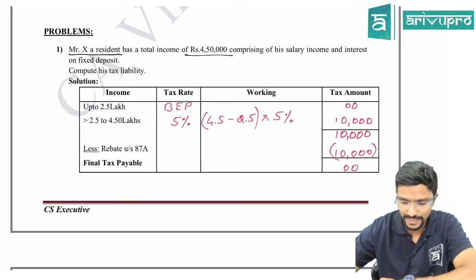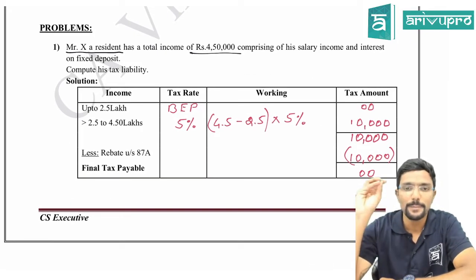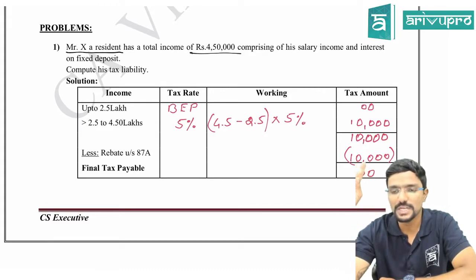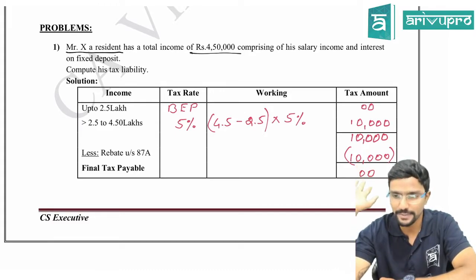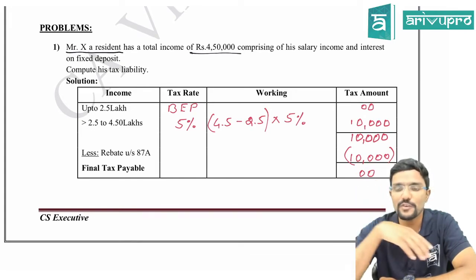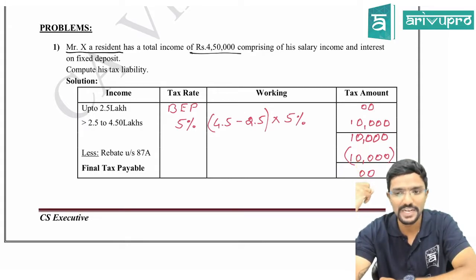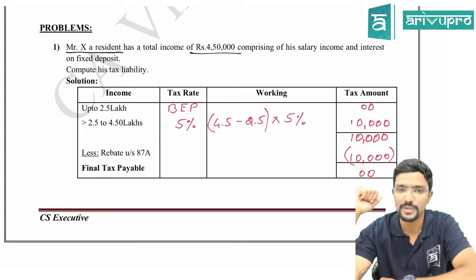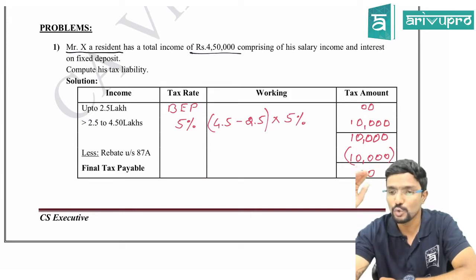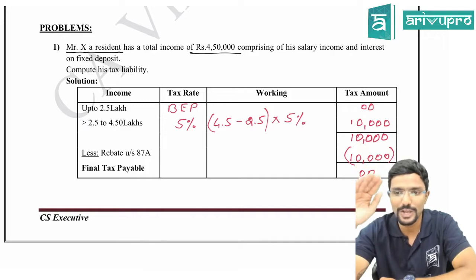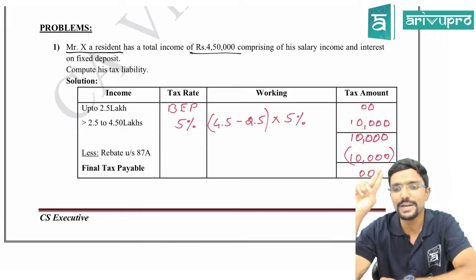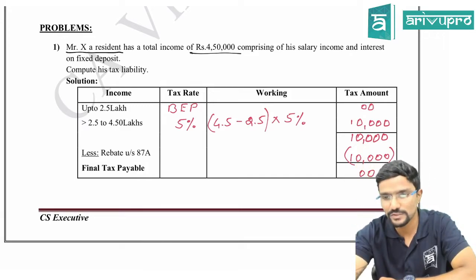This is a very basic problem. See, I will tell you. Mr. X is a resident individual whose income is up to 5 lakh, so he is eligible for rebate. What are the tax rates applicable for an individual? Up to 2.5 lakh it is the basic exemption limit, so you do not pay any tax, the amount will be nil. From 2 lakh 50,000 to 5 lakh, the rate is 5%, but his income is only 4 lakh 50,000. So what is the difference between 4 lakh 50 and 2 lakh 50? It is 2 lakh. Apply 5% on 2 lakh and you get 10,000.